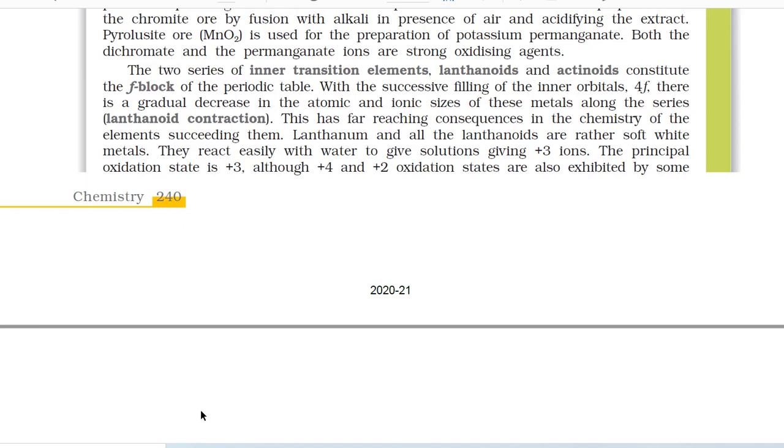The two series of inner transition elements, lanthanoids and actinoids, constitute the f block of the periodic table. With the successive filling of the inner 4f orbitals, there is a gradual decrease in the atomic and ionic sizes of these metals along the series, known as lanthanoid contraction. This has far-reaching consequences in the chemistry of the elements succeeding them.